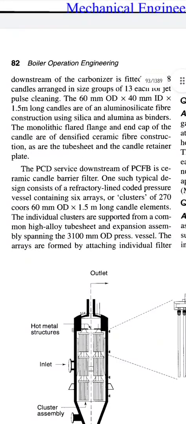The PCD service downstream of the PCFB is a ceramic candle barrier filter. One such typical design consists of a refractory lined coated pressure vessel containing 6 arrays or clusters of 270 cores, 60 mm OD by 1.5 meter long candle elements.